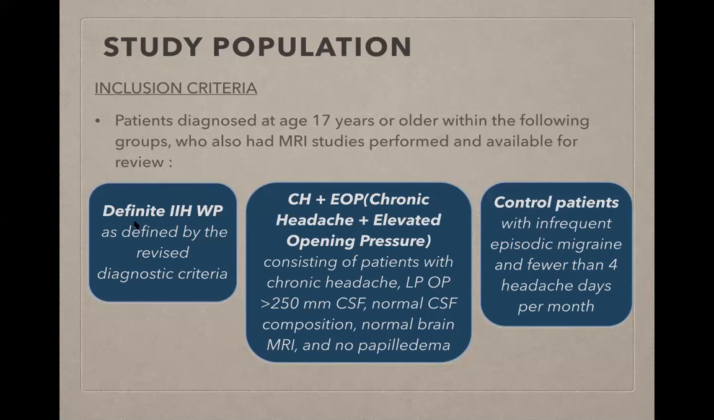The first group was patients that had definite idiopathic intracranial hypertension with papilledema, which is defined by the revised diagnostic criteria that we saw earlier. The second group included patients with chronic headache and elevated opening pressures, that is patients with chronic headache, LP opening pressure greater than 250 mm CSF with a normal CSF composition, normal brain parenchyma on MRI, and no papilledema. The third group was control patients who had infrequent episodic migraine and fewer than 4 days of headache per month.